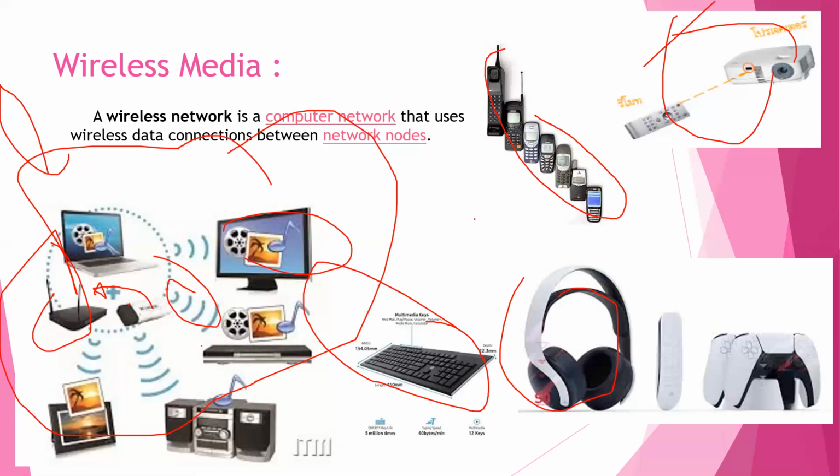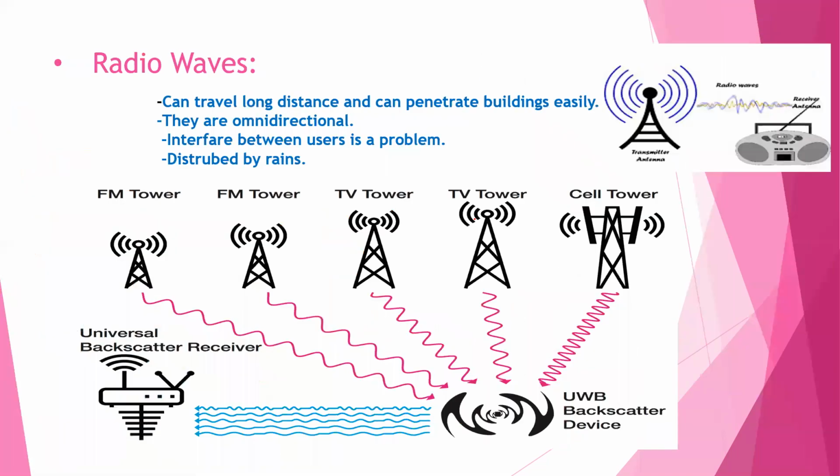Discuss about networking media or wireless media. First are radio waves. Radio waves are easy to generate and they can travel long distance and can penetrate buildings easily. Means they can enter through buildings or solid objects. Radio waves are widely used for both indoor and outdoor purposes.